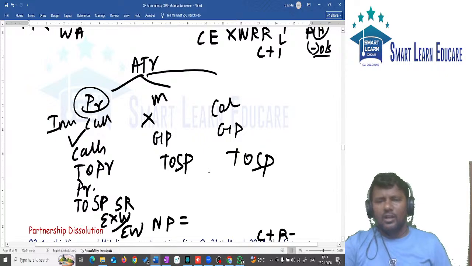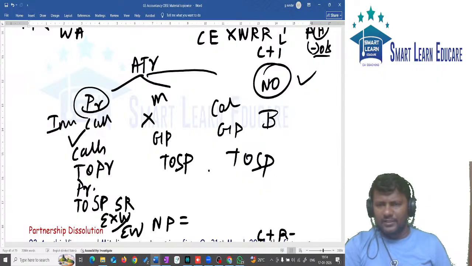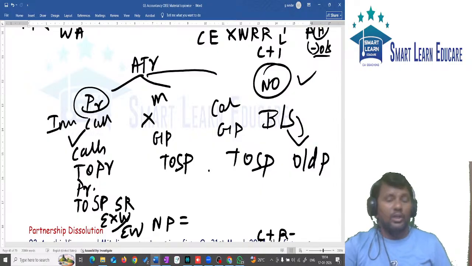If goodwill is paid privately, no entry. Self-generated goodwill should not be shown in the books. Whatever goodwill which is given in balance sheet, that should be transferred to old partners in what ratio? Old ratio.